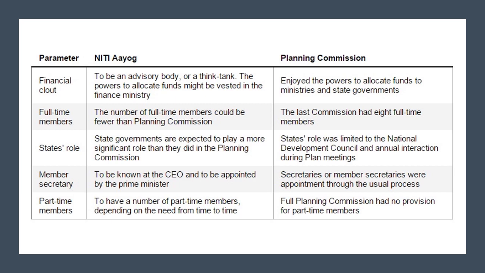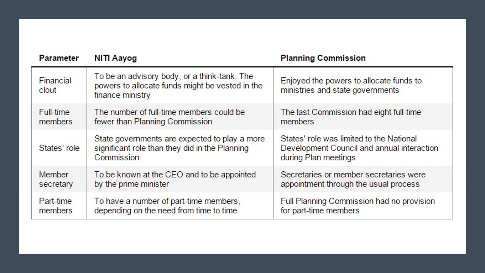If you talk about Planning Commission, they have the power to allocate funds to ministries and state government. If you talk about full-time members, the number of members in Niti Ayog is less as compared to Planning Commission, where they have 8 members. Here Niti Ayog has fewer members. When we talk about the states' role, the role of states was more significant when Niti Ayog came into force. The role of states was more highlighted, while for Planning Commission the role of states was limited.